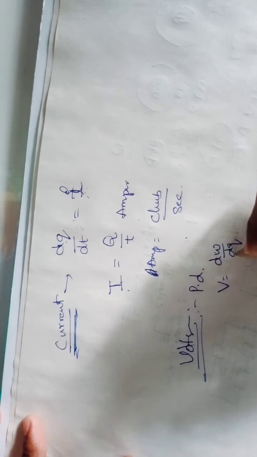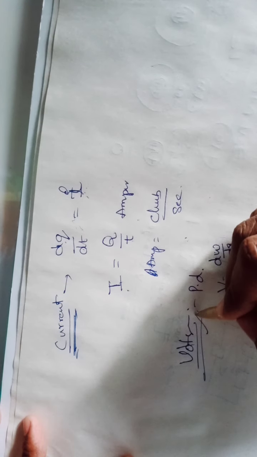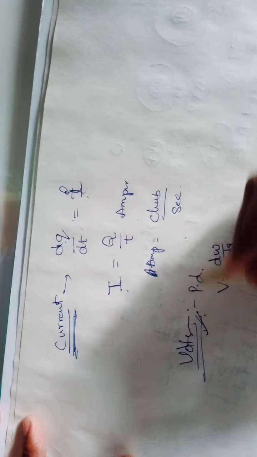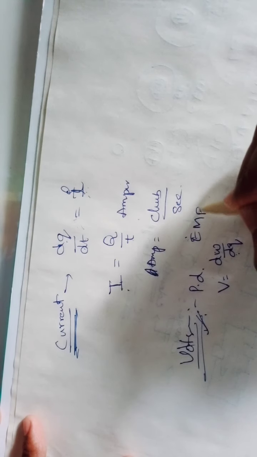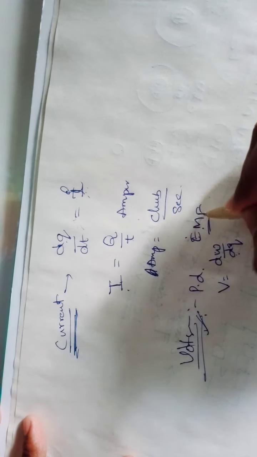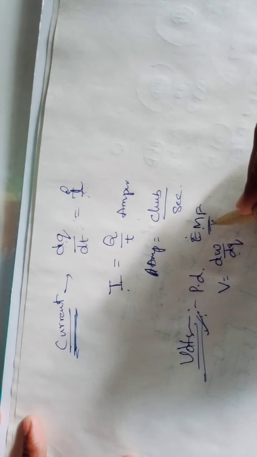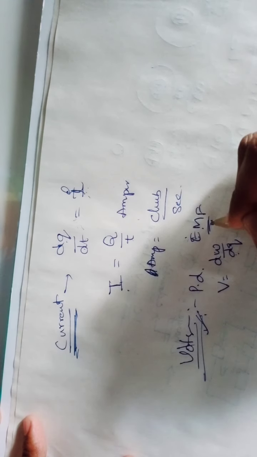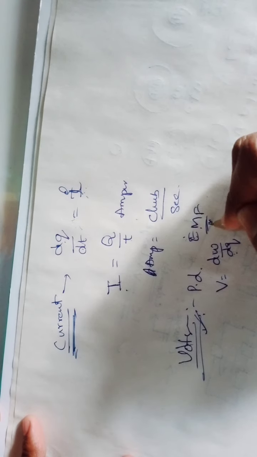Work done by a charged particle is nothing but your voltage. Voltage is also called EMF, electromotive force. This is a driving force in the circuit. Voltage will drive the circuit electrons.